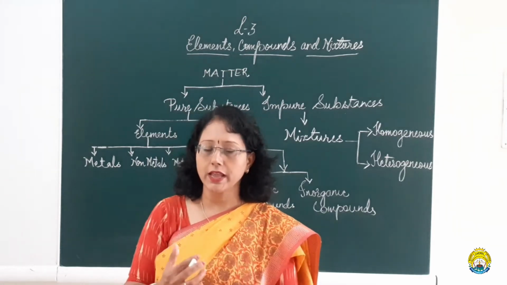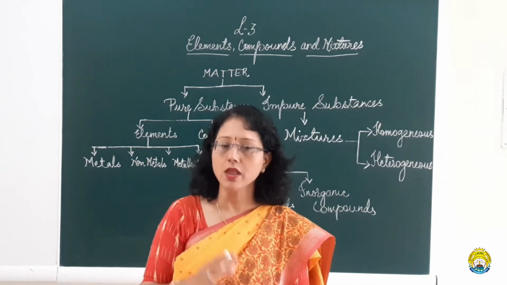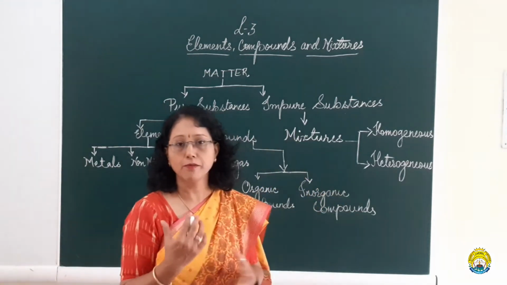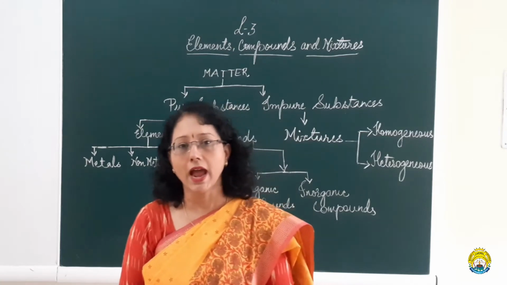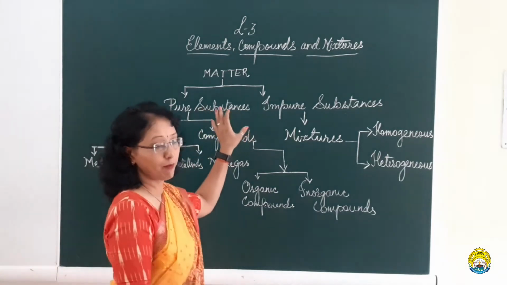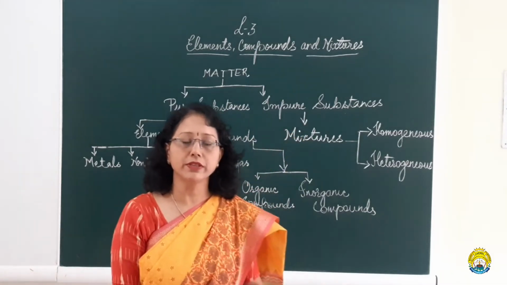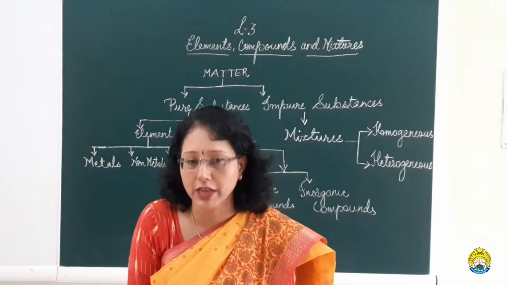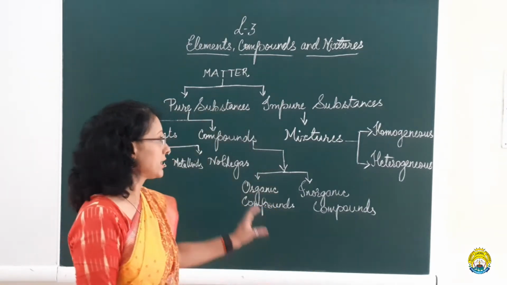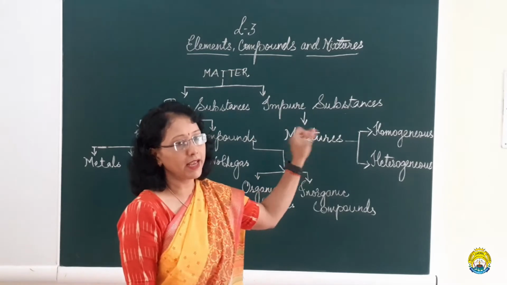added to it. So again, a pure substance, exactly, is made up of only one kind of atom. And when we talk about an impure substance, as the word impurity suggests, there has to be something added to it. So matter, in terms of purity, is classified into pure substance and impure substance. We have learned the previous classification of matter on the basis of states, that is solid, liquids and gases. Now on the basis of the kind of atoms present, we classify it into pure substance and impure substance.